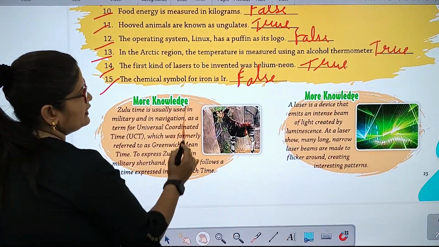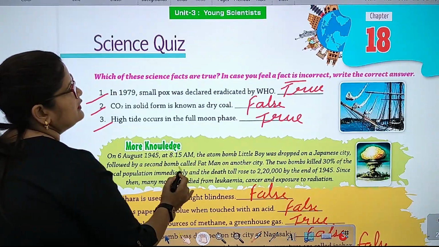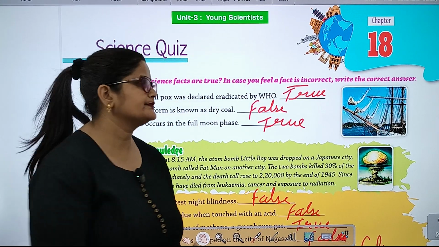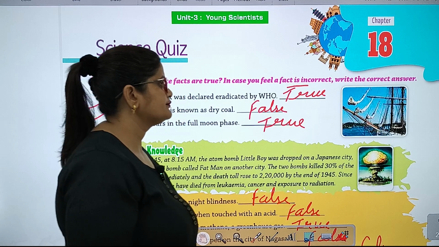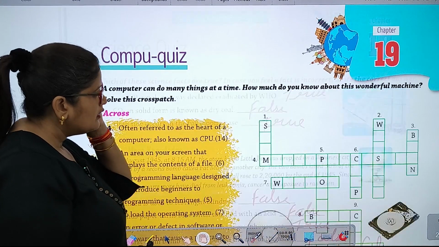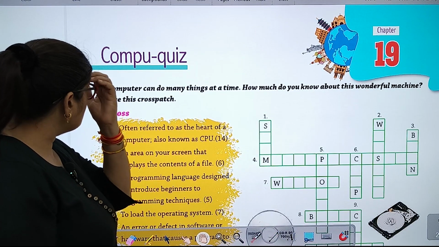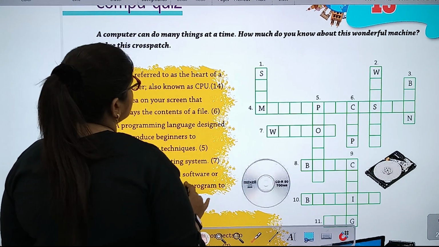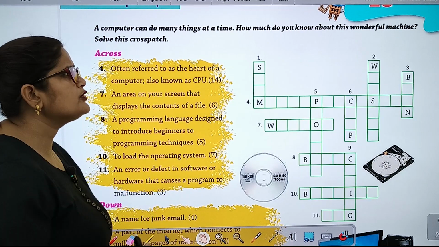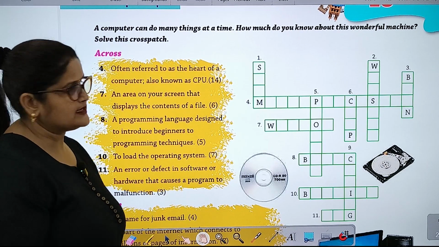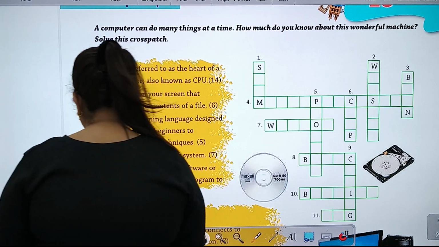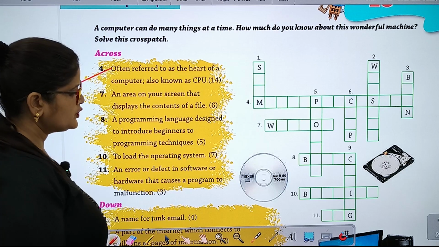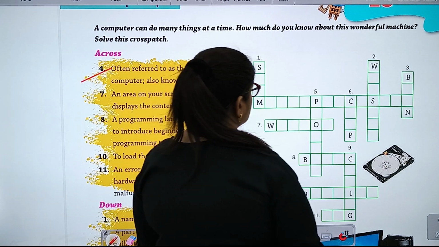Okay, everyone. So, the chapter is over. Now let's begin the next chapter, Chapter number 19, Computer Quiz. A computer can do many things at a time. So how much do you know about this wonderful machine? Solve the crossword. So let's start across. Number 4. Often referred to as the heart of a computer, also known as CPU. So it is microprocessor.